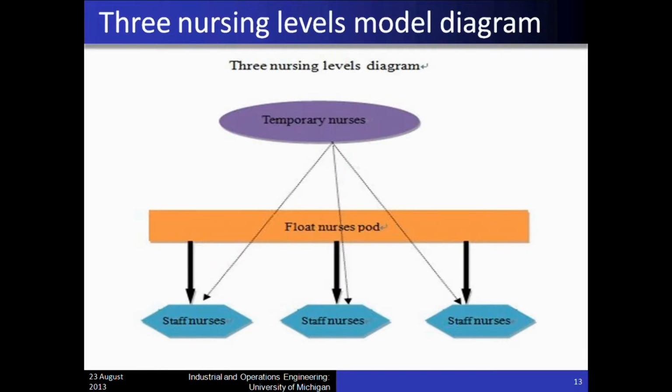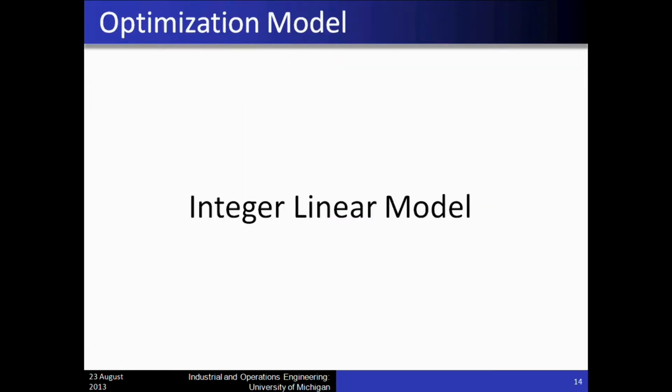The following is the 3 nursing levels model diagram. We use this diagram to illustrate the linear model we built. You can see that each unit has its own staff nurses, and the 3 units share the same float nurse pool. The nurse manager will have temporary nurses if the staff nurses and float nurses cannot satisfy the patient demands. Then let Casey introduce the integer linear model.